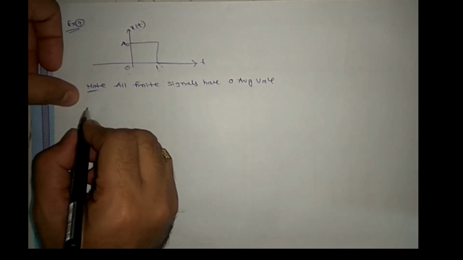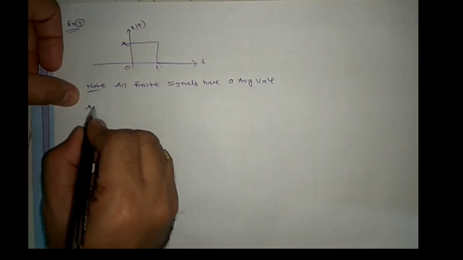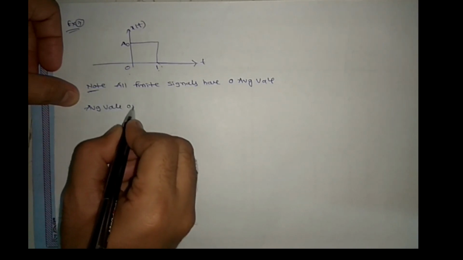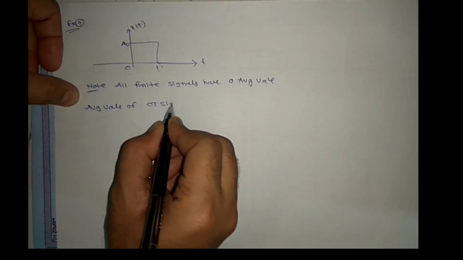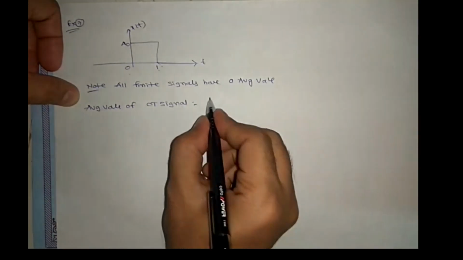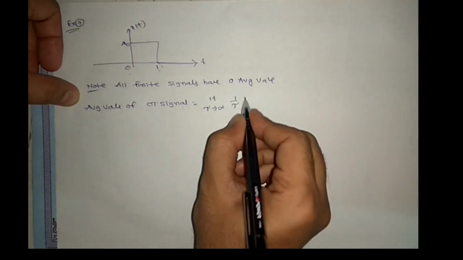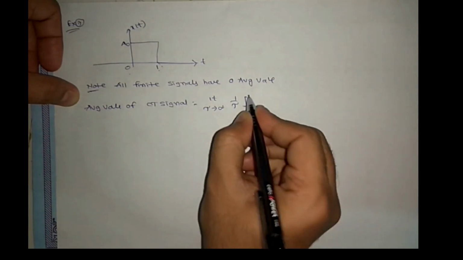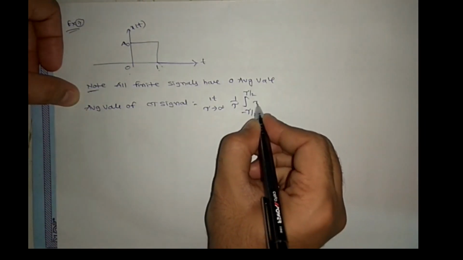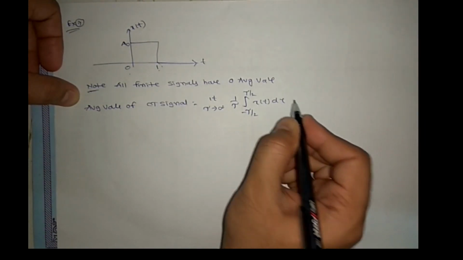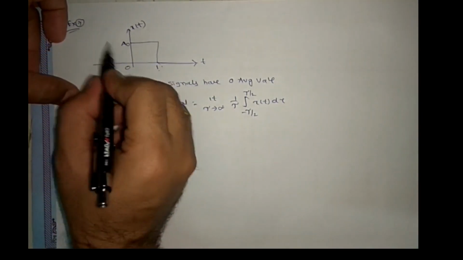Here, by formula, the average value of a CT signal, this being a non-periodic signal, I am using limit tau tends to infinity of 1 by tau, integral from minus tau by 2 to tau by 2 of x of t dt.